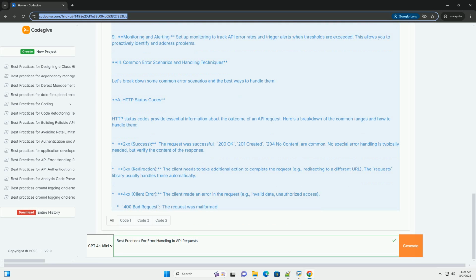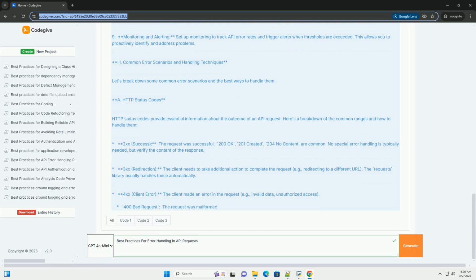Conclusion. Robust error handling is essential for building reliable and resilient applications that interact with APIs. By anticipating potential errors, handling them gracefully, logging detailed information, implementing retry mechanisms, and using patterns like the circuit breaker, you can significantly improve the quality and stability of your applications.